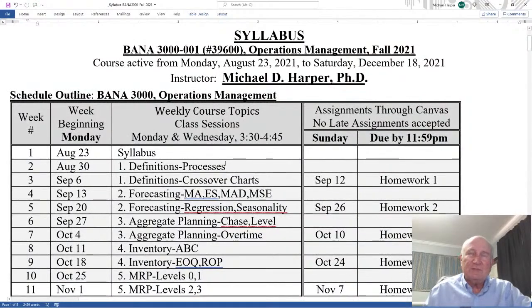Now, first of all, the very first page of the syllabus has a schedule outline. And also the course is active from Monday, August 23rd to Saturday, December 18th. Everything has to be done between those two dates. Nothing is accepted after December 18th. Okay, and so we have a schedule outline here.